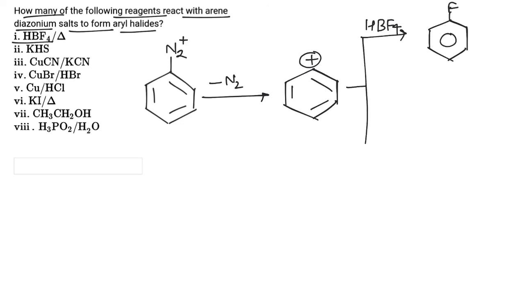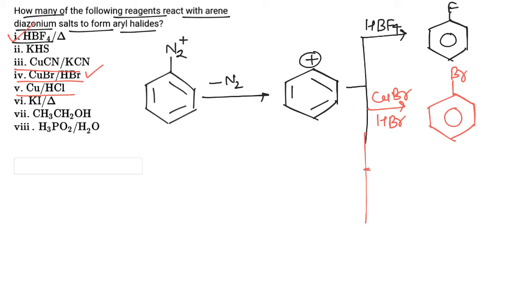So in option 1 we get aryl halide. Now if it is treated with CuBr in presence of HBr, it gives bromobenzene, so again we get an aryl halide. When this molecule is treated with Cu and HCl, we get chlorobenzene, so again we get aryl halide.